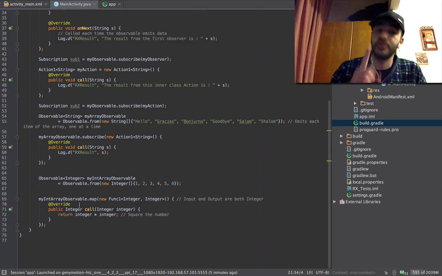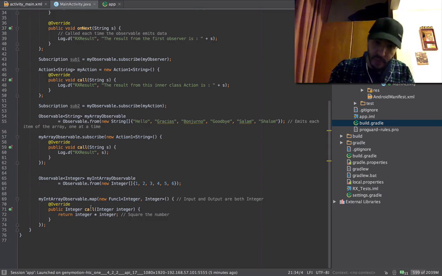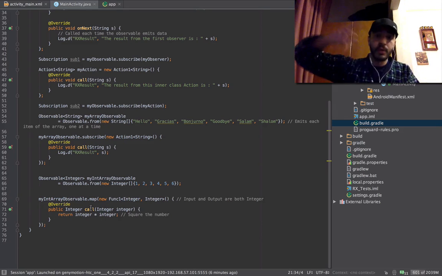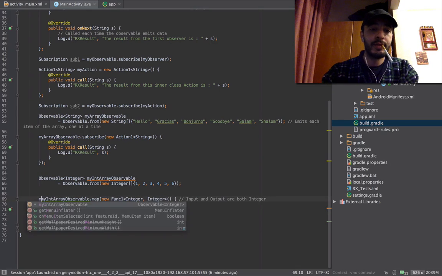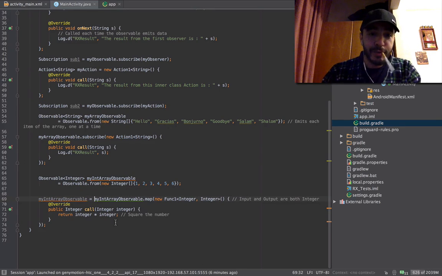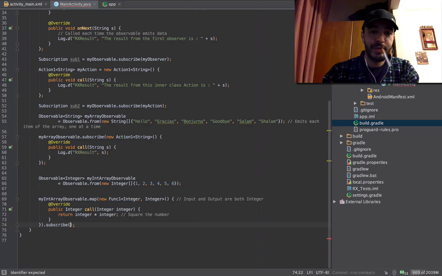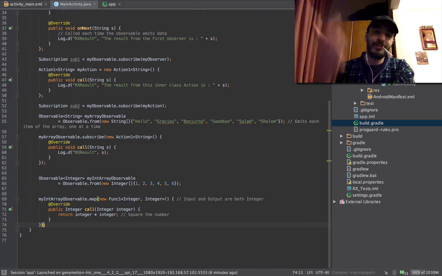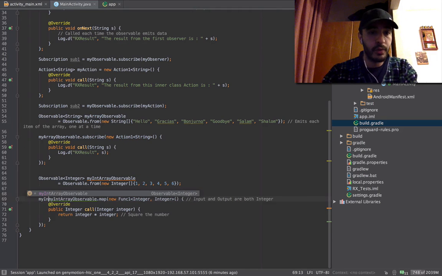This is still not observed, so it's not going to spit out anything. You still need to observe this with a subscription by an observer to be able to get out the actual result that this guy is looping over and working on. That's why he did this, because he doesn't want to do the other part, which is, ta-da, you can chain them. So he did this to simplify it. We're going to do the same.